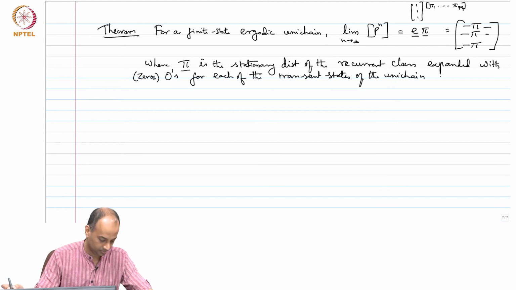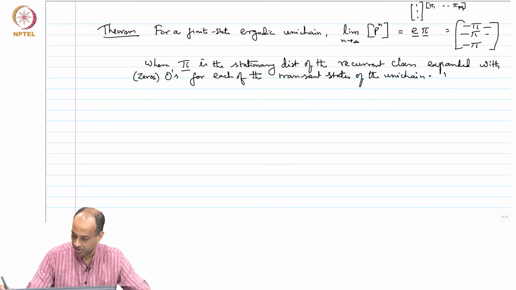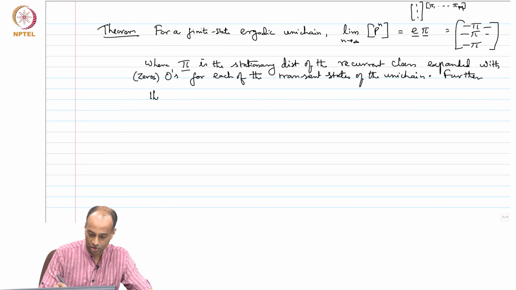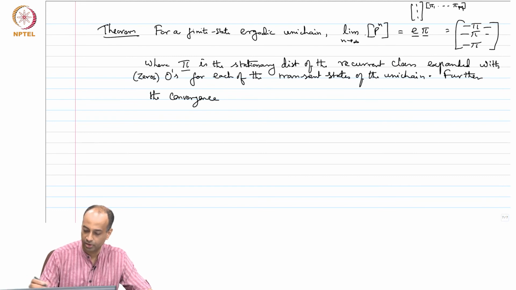Further, the convergence is geometric in n.